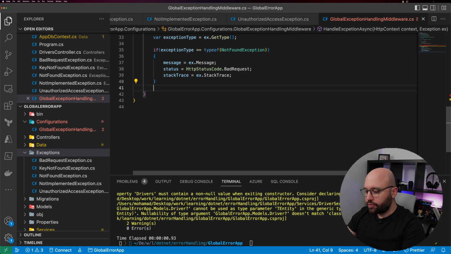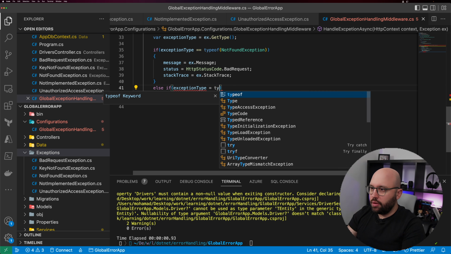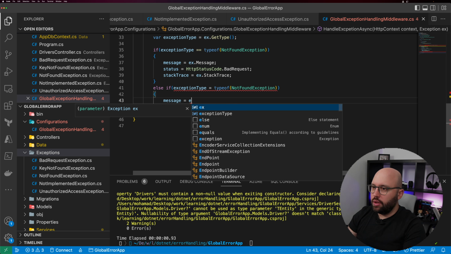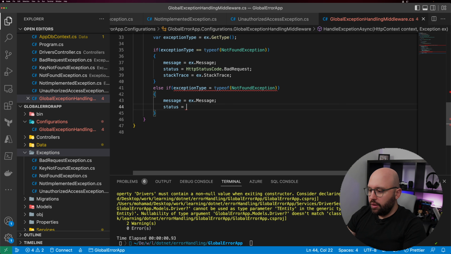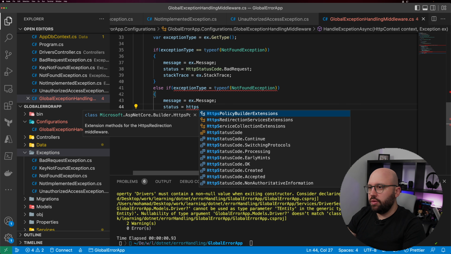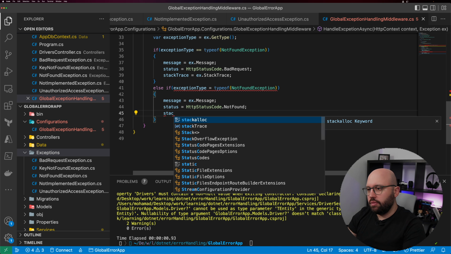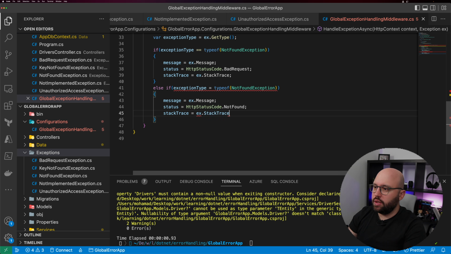Let's do another one. We're gonna put else if exception type equal type of not found exception, and here let's say we're gonna put message equal ex.message, and we're gonna say status equal HTTP status code dot not found, and we're gonna put stack trace equal exception ex.stack trace.